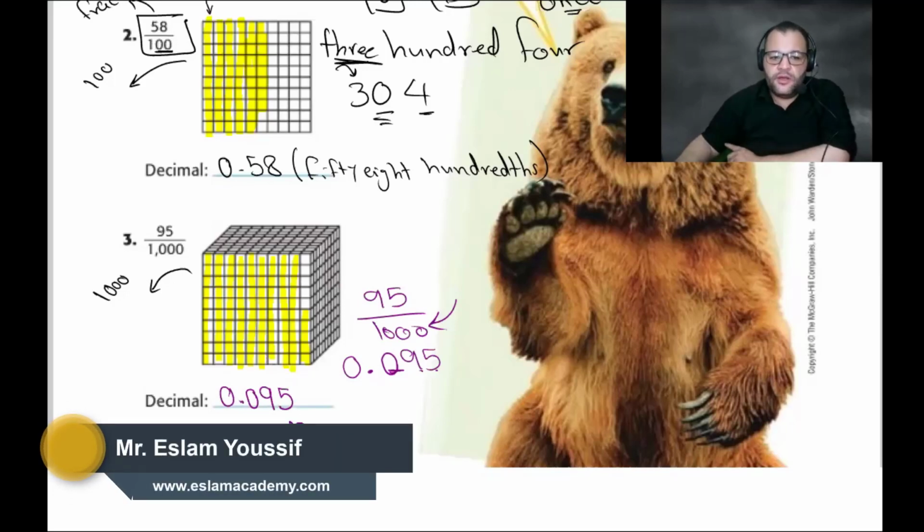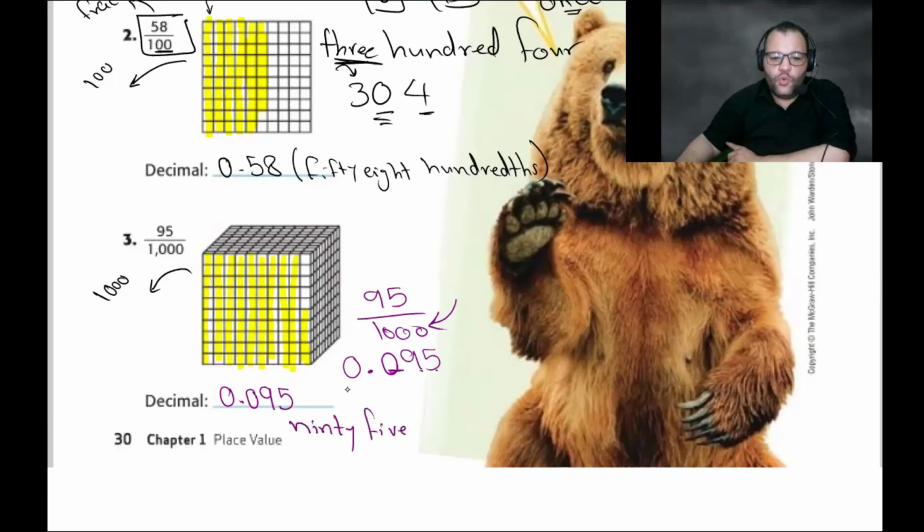So how can we read this number? It will be 95. What is the denominator that we have here? Or how many digits are to the right of the decimal? How many zeros do we have? What is the number at the denominator, Jed?